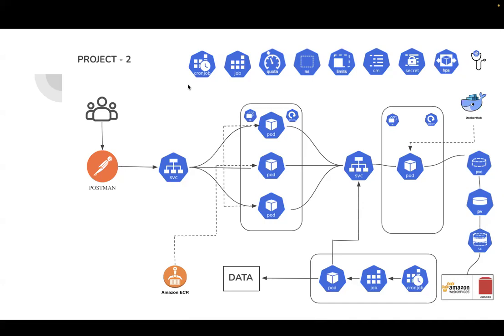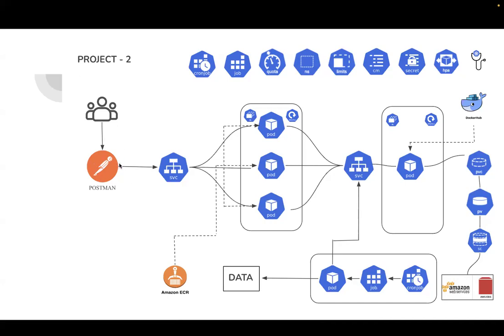Everything means until this project, what we have learned will be covered as part of this project. So the important thing is, the project is deploying the two-tier architecture with each and every concept, like taking the backup, storing of images, and dynamic volume provisioning, provisioning the volumes from the AWS EBS. All these things will happen as part of this project. How to perform the health checks using liveness probe, readiness probe, and the startup probes. All these things will be happening as part of this project.